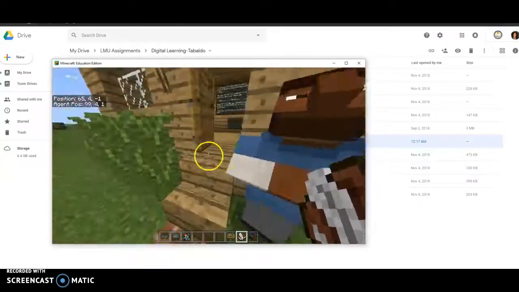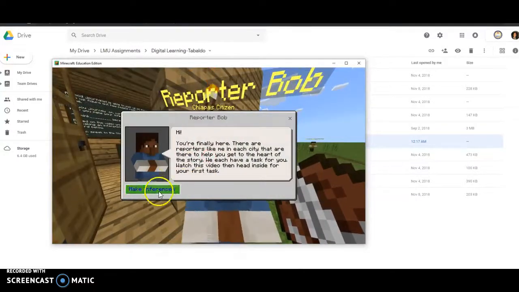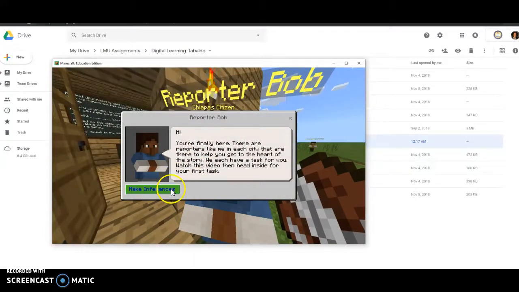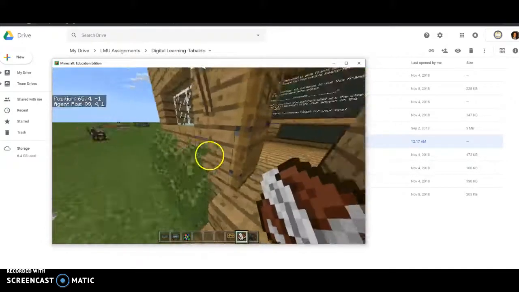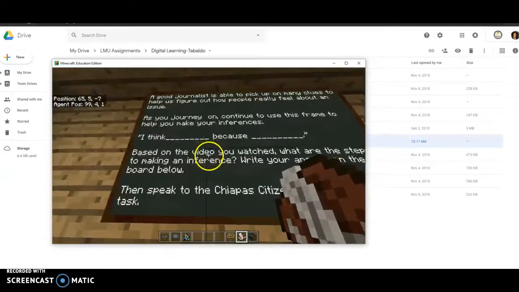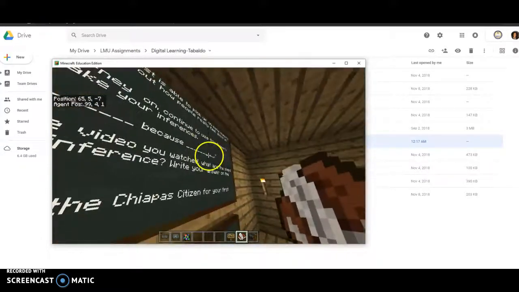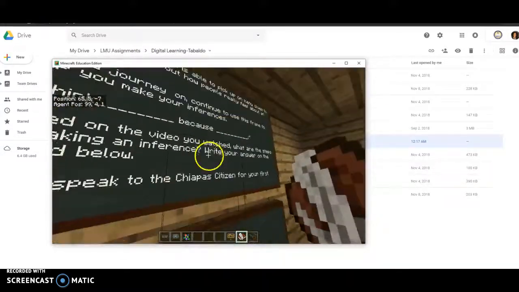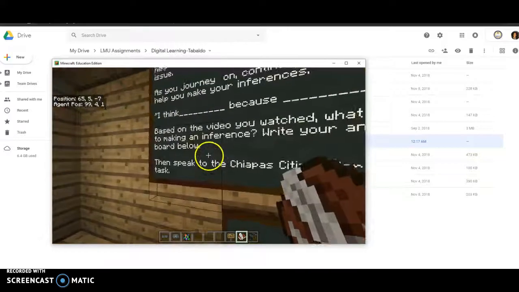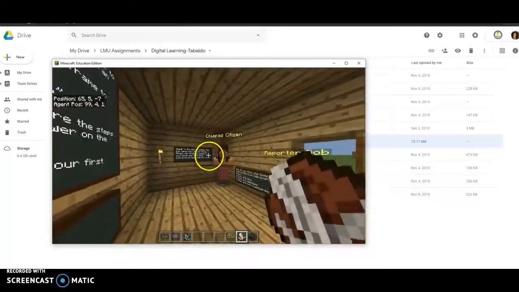So they would speak to the reporter. This reporter actually begins by showing them a video that introduces them to the steps of making an inference. Then after watching the video, they would come here, learn about a sentence frame that they'll use throughout the world, and answer a question about the video that they watched.